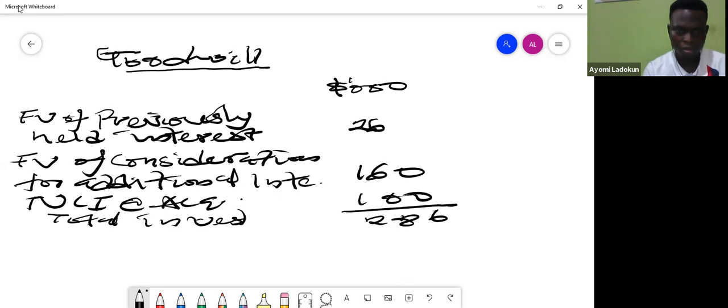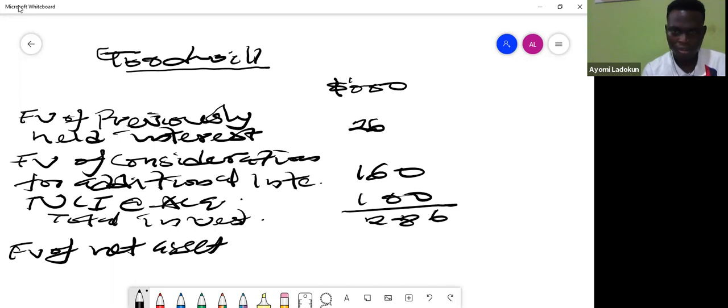Okay. Now, I will ask, what is the fair value of net assets? How much is that from the question? Sorry, the marker's running away.